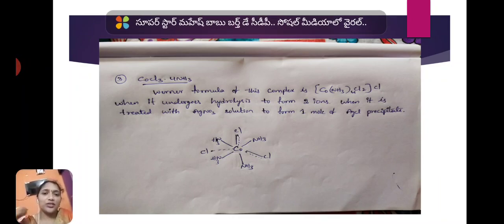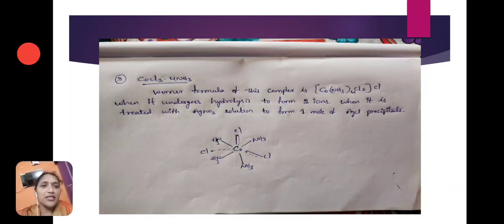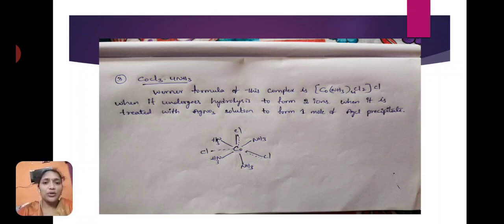Here to satisfy secondary valency only 4 ammonia ligands are present. Two more coordination positions are vacant, so 2 Cl minus ions enter into the coordination sphere and satisfy the secondary valency. So outside the sphere only 1 Cl is present.